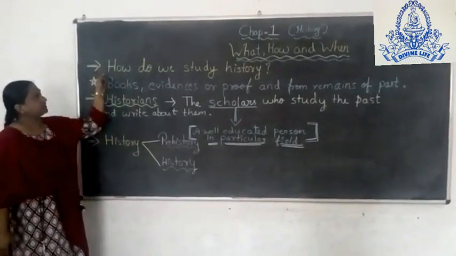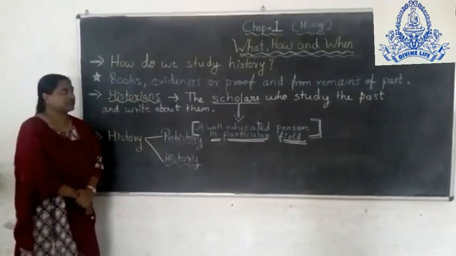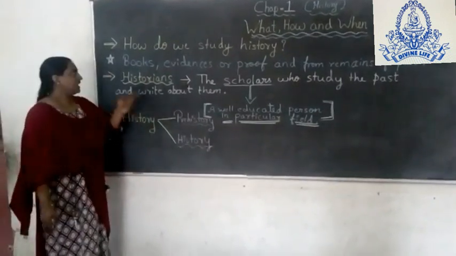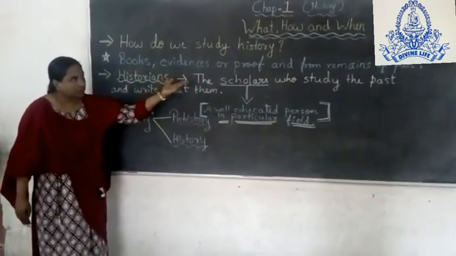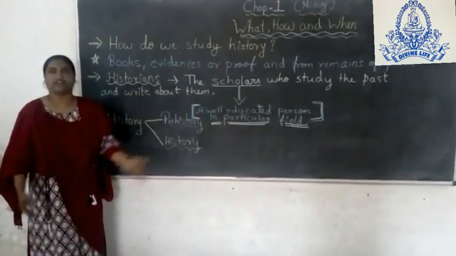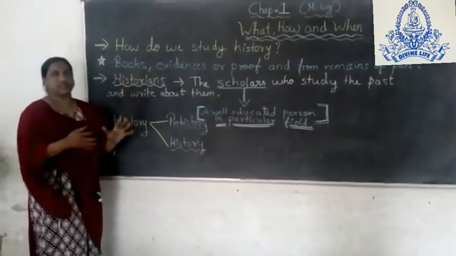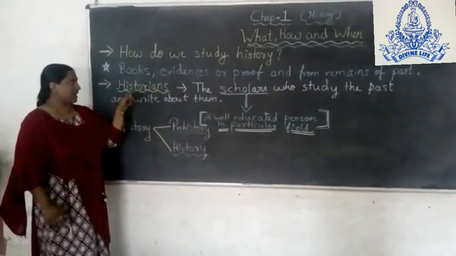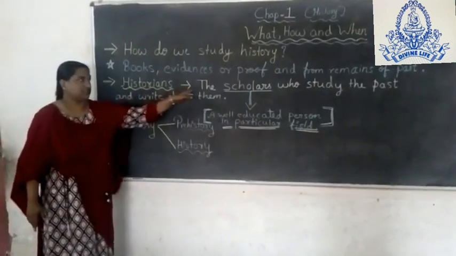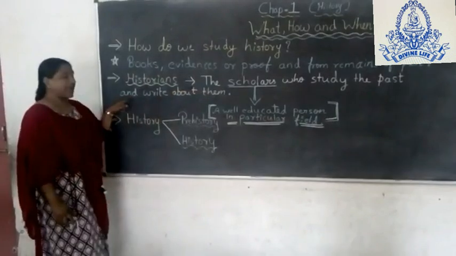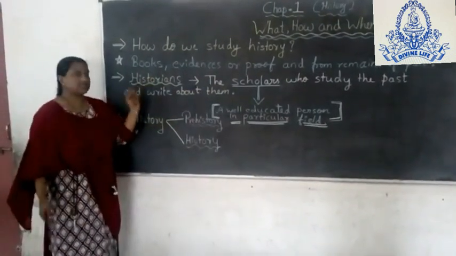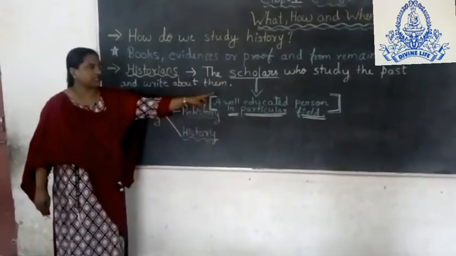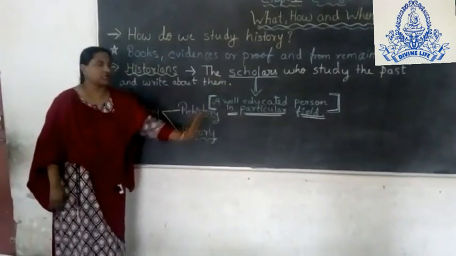Now the next point we discuss is how do we study history? That means if we want to study history, we need some materials like books, evidence, or we can say proof, or some remains of the past. If we get all these, then only we can study history. Now, a person who studies all this is known as a historian. The scholars who study the past and write about it are known as historians. Here, scholar means a well-educated person in a particular field.